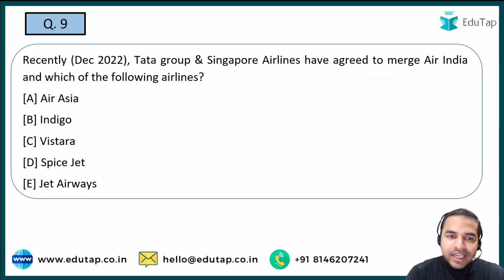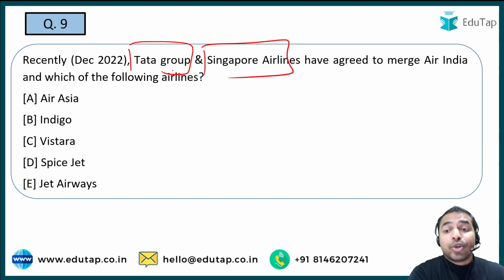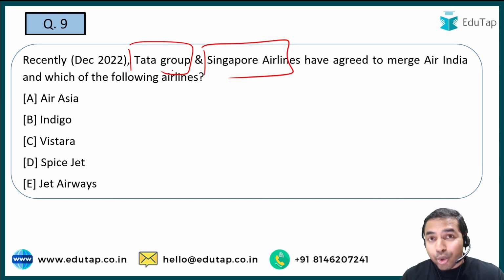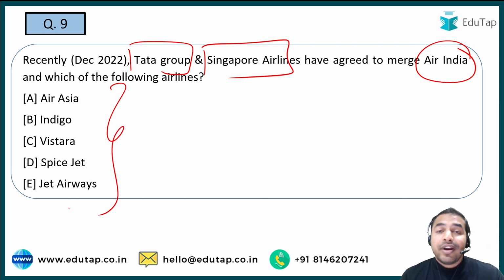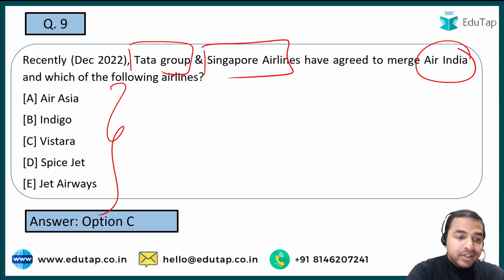Next question is basically on the Tata Group and Singapore Airlines, who have recently made an agreement, both have agreed that they will be merging Air India with which of the following airlines. Basically you are required to identify the name of the airline with which Air India is going to merge, and the right answer is Vistara.